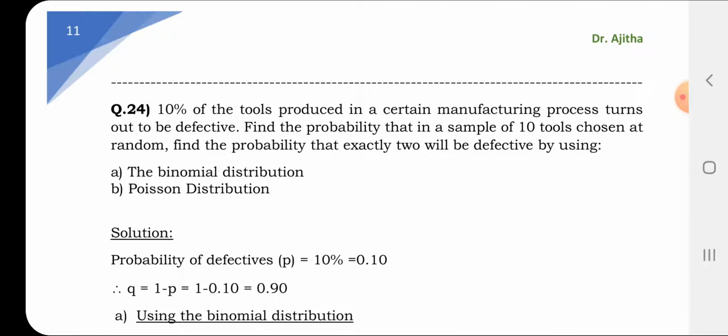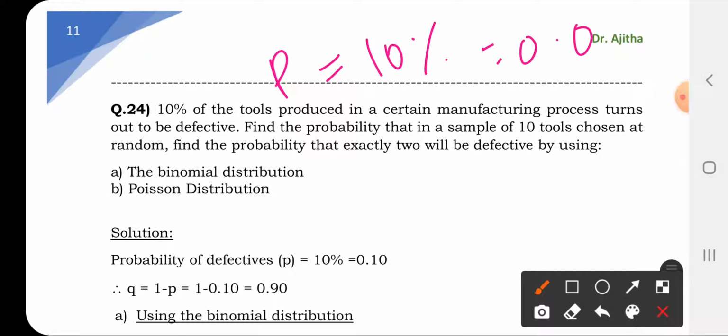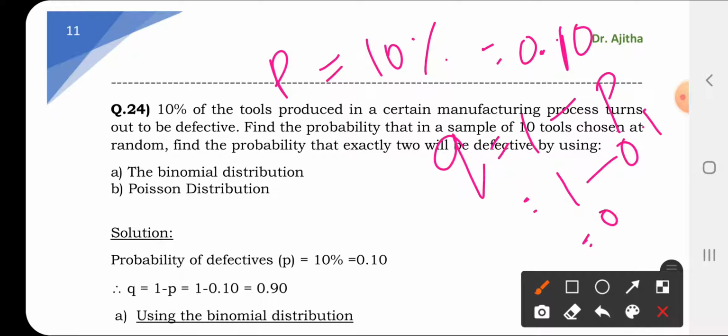The next one is: 10% of the tools produced in a certain manufacturing process turn out to be defective. So the defective portion is your success. P is given as 10%, which is equal to 0.10. And if P is known, you can easily find out Q with the help of the simple formula 1 minus 0.1, which is equal to 0.90. Right, this is the formula. So you know the value of p and you know the value of q.